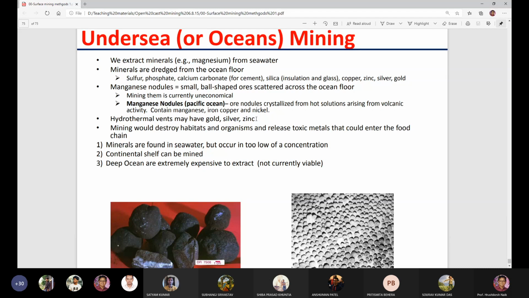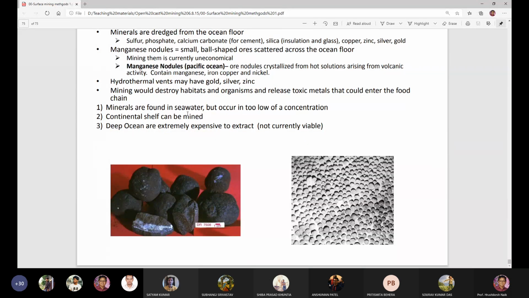Manganese nodules in the Pacific Ocean, ore nodules crystallized from hot solutions arising from volcanic activity, contain manganese, iron, copper, and nickel. Hydrothermal vents may have gold, silver, zinc. These are the nodules. Minerals are found in seawater but occur in too low a concentration. Continental shelf can be mined. Deep ocean is extremely expensive to extract. So this is the future mining. The minerals found in the deep sea can be mined when all the surface deposits are extracted.